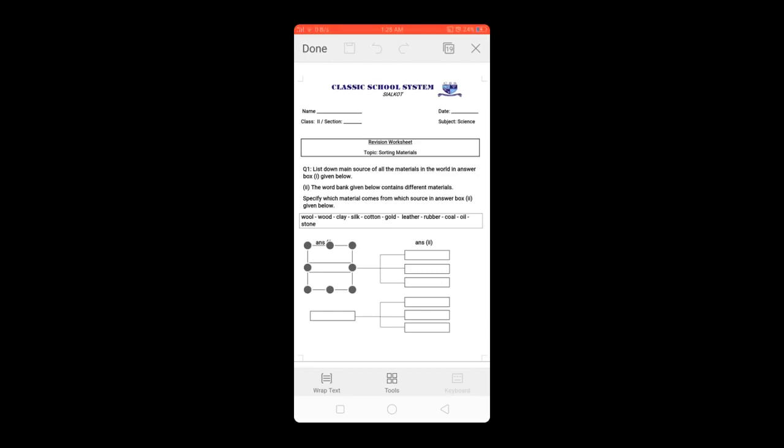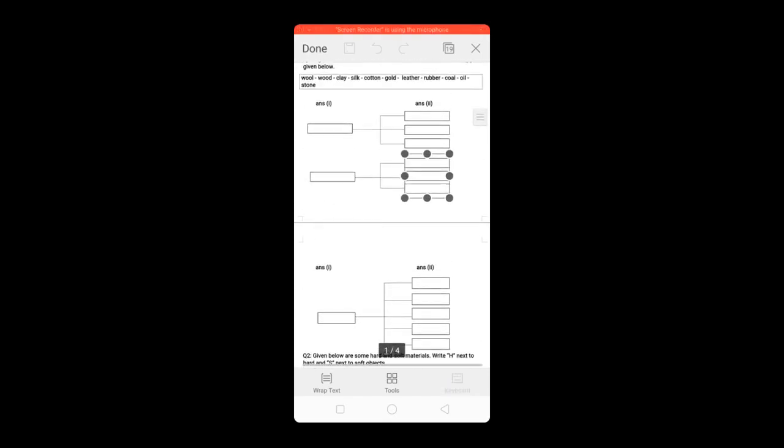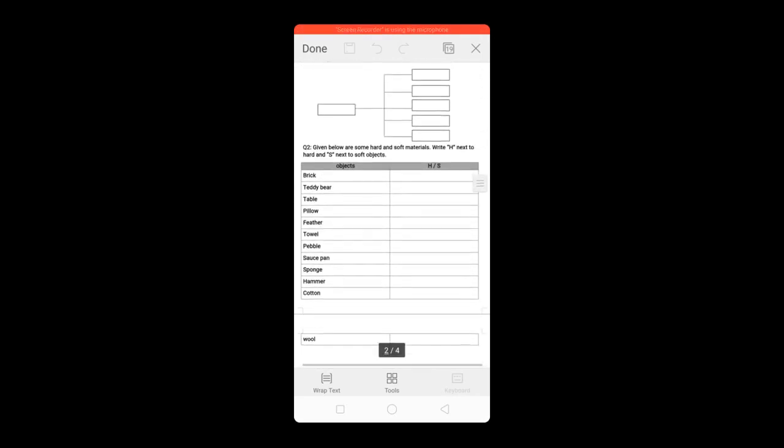Okay? In part number 2, you have been given a word bank which contains different materials. Specify which material comes from which source in answer box 2. Now you have to use this word bank to tell which material comes from plants, which comes from animals, and which comes from ground. Okay? And you have to write all these in the answer boxes here in 2.